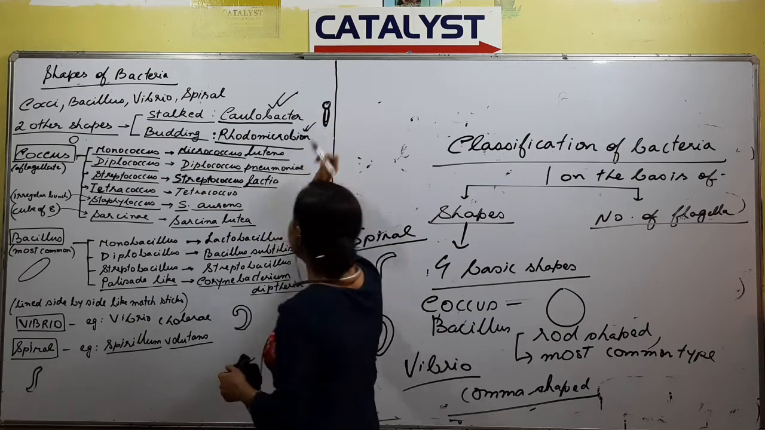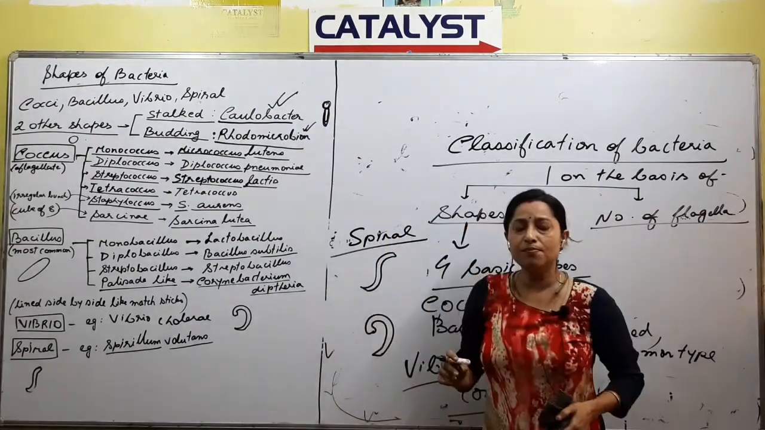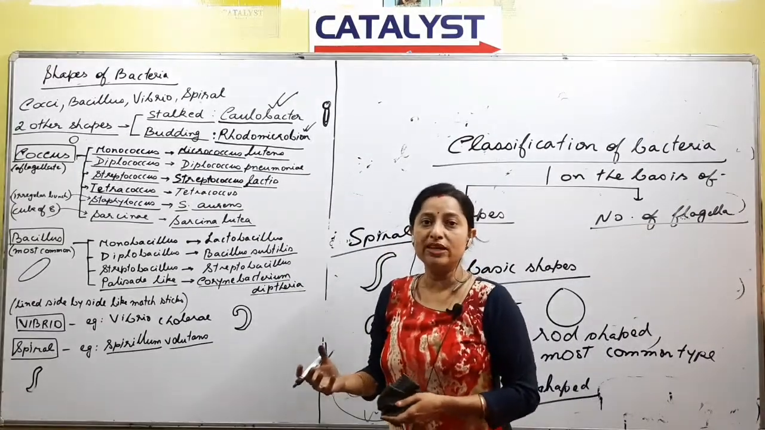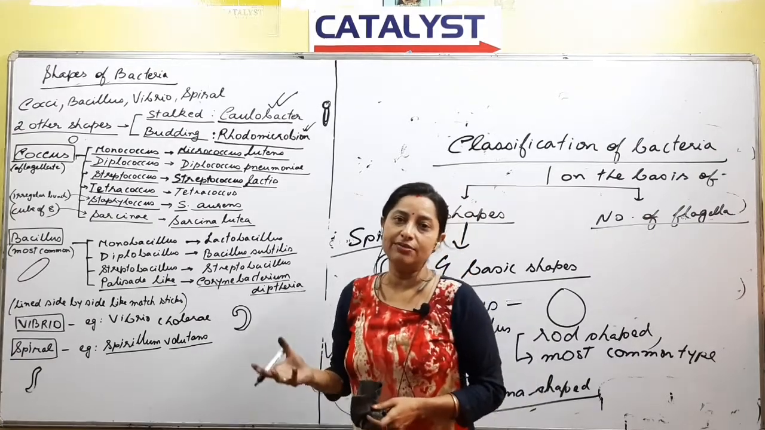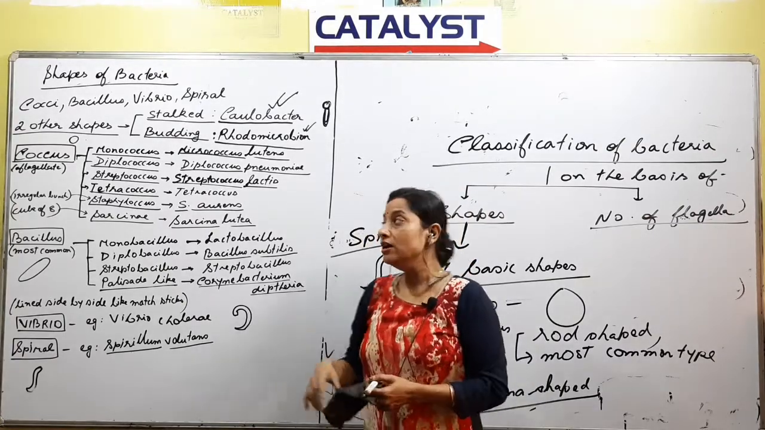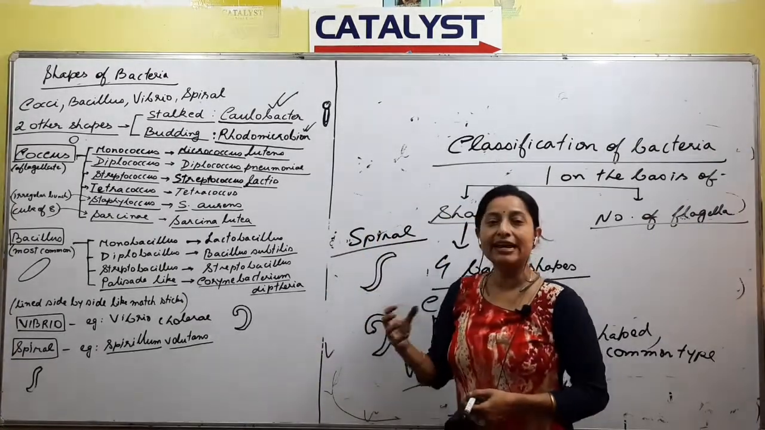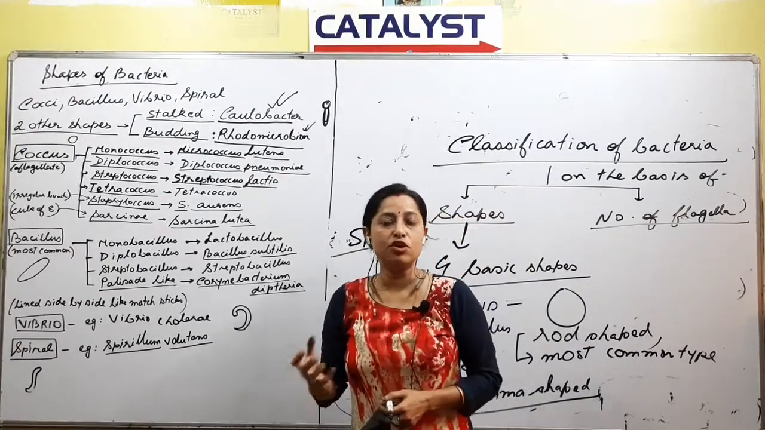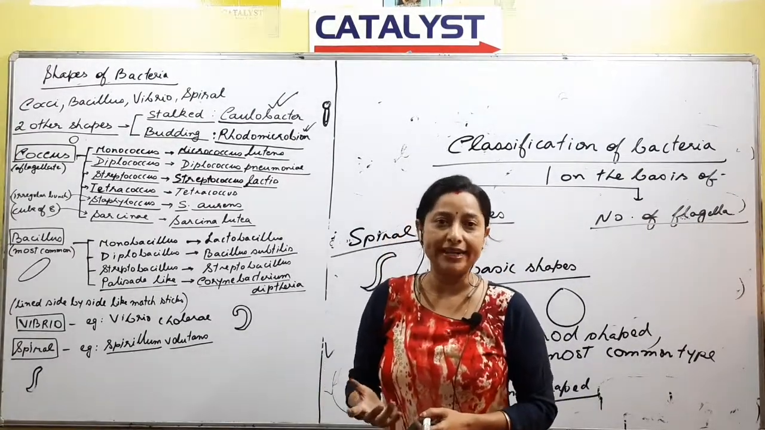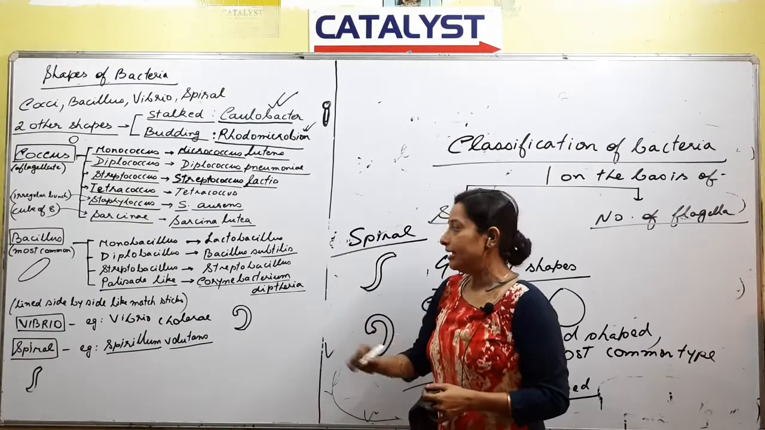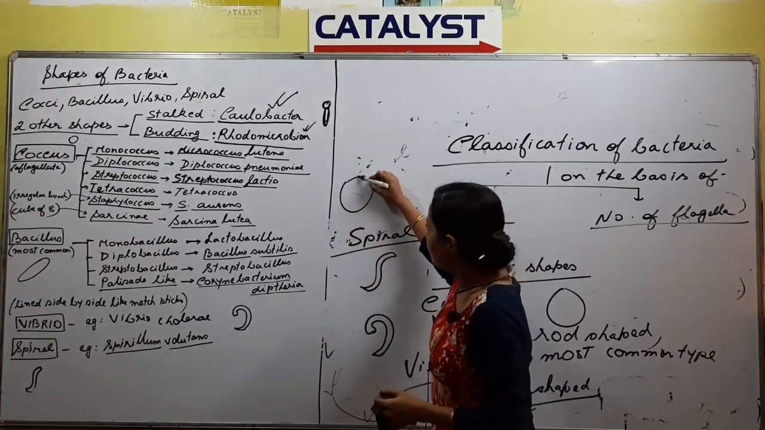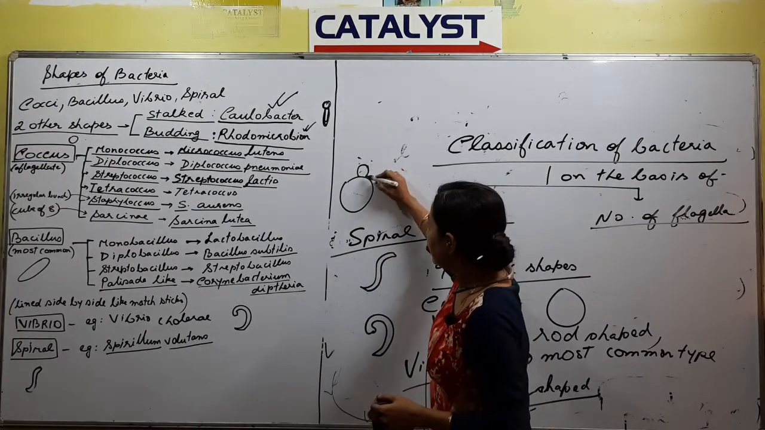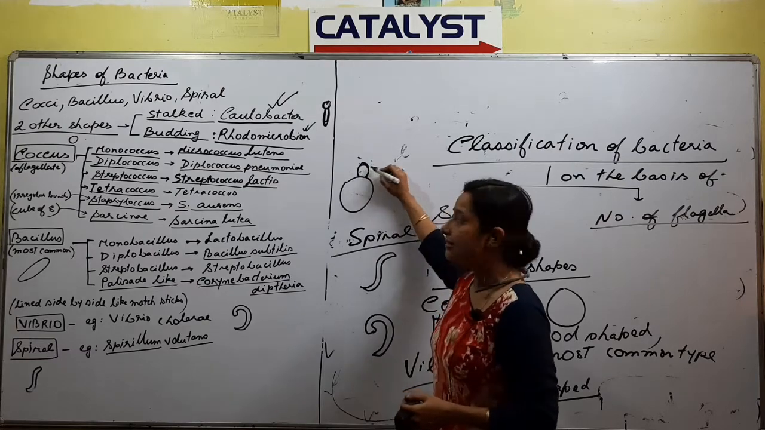Budding bacteria is Rhodomicrobium. When we talk about budding, generally we remember yeast. I think we talked about it in the first class. In yeast, the major form of reproduction, the most common type, is budding. What is budding? If the main cell develops a protruded part, that is what is called a bud.